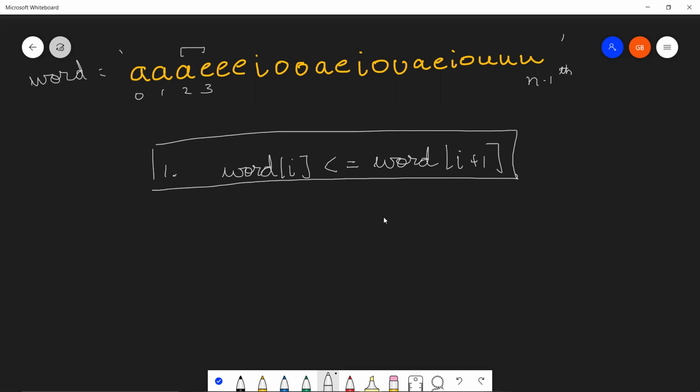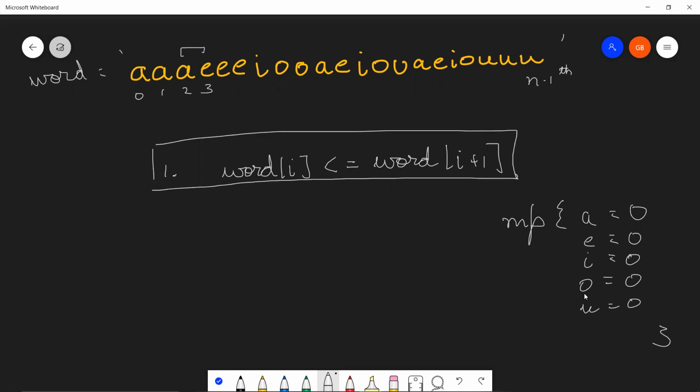Another thing we need to make sure is that in the substring we are selecting, all the vowels should be present. That's easy enough to do: we can maintain a map. This map will initially have A, E, I, O, U as keys, and their values will of course be 0.